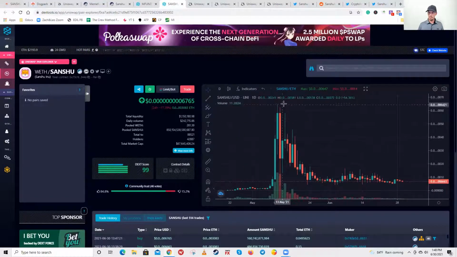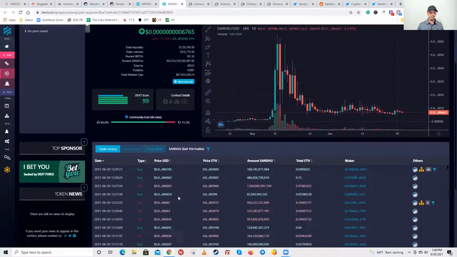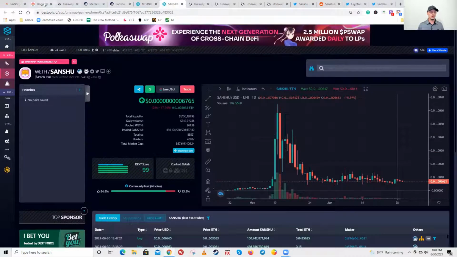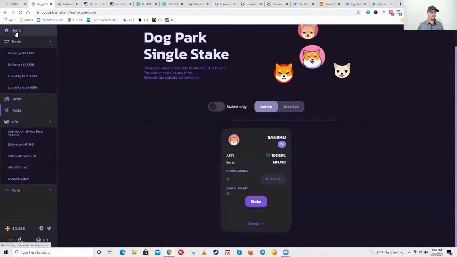Yeah, that's beautiful. Okay, so definitely check out the technical analysis we did on it because we show some stuff in the chart that's pretty awesome on the Sanshu ETH pair. Looks very, very good.